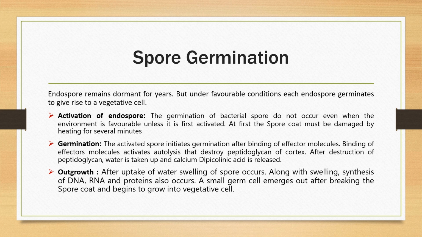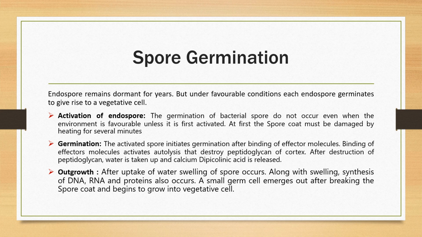What will autolysis do? It will destroy the peptidoglycan layer of the cortex. And after destruction of the peptidoglycan, water will enter and be used by the cell, and it will swell, and the calcium dipicolinic acid will be released. It also starts disintegrating, and now in the last stage, that is the outgrowth.